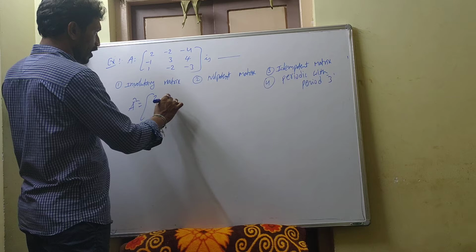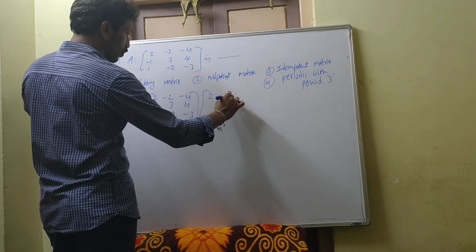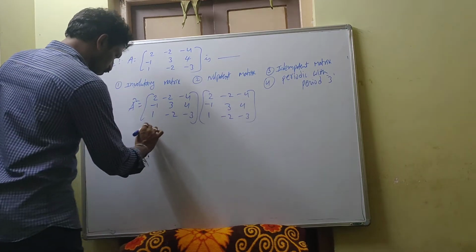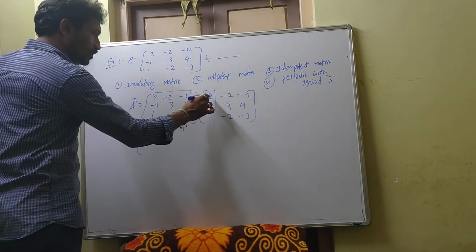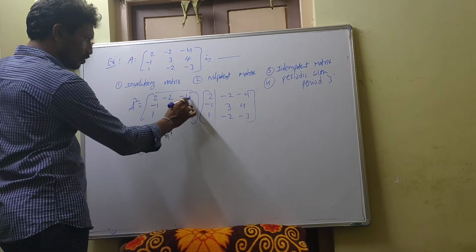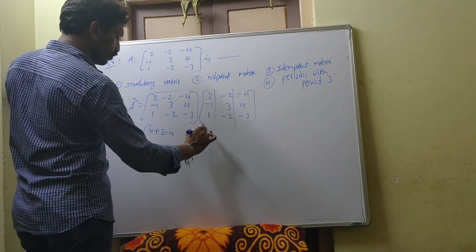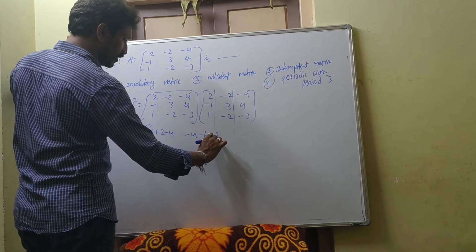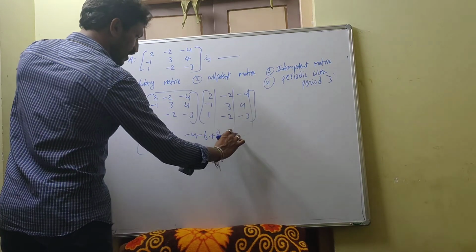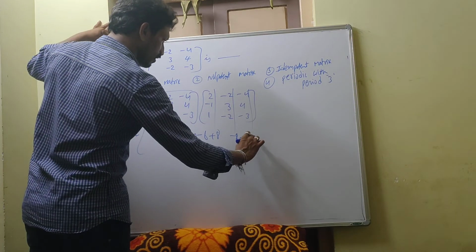See, first of all, you go for A square. A square is equal to [2, minus 2, minus 4; minus 1, 3, 4; 1, minus 2, minus 3], again multiplied by itself. So just multiply row to column. 2 twos are 4, so 4 plus 2 minus 4. Next, 2 into minus 2 minus 4, minus 2 into 3 minus 6, minus 4 into minus 2 plus 8. Next, 2 into minus 4 minus 8, minus 2 into 4 minus 8, minus 4 into minus 3 plus 12.